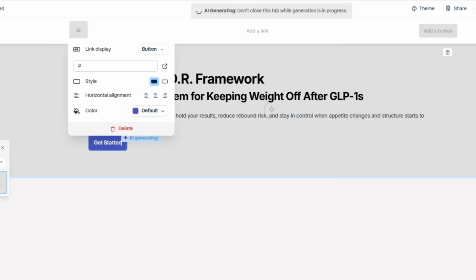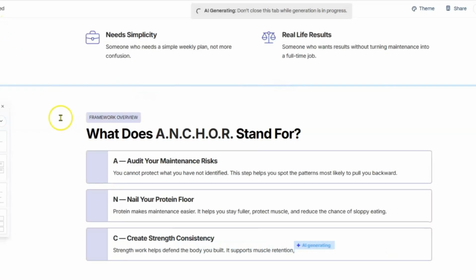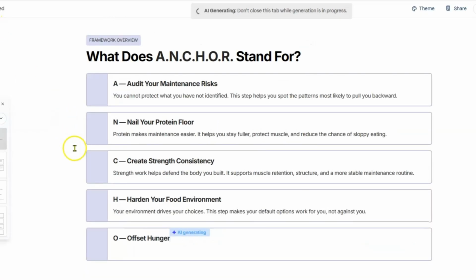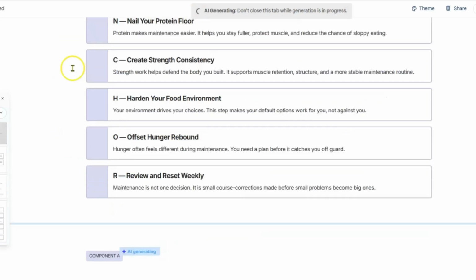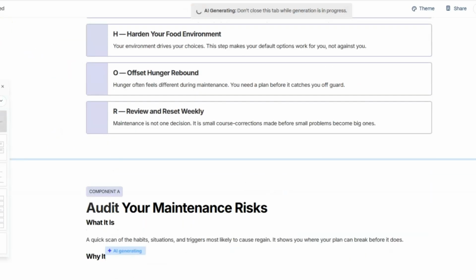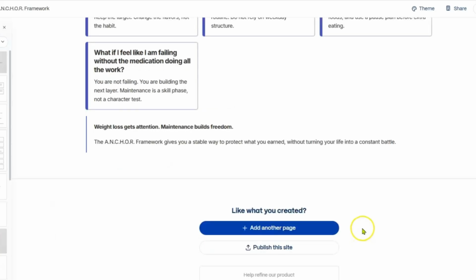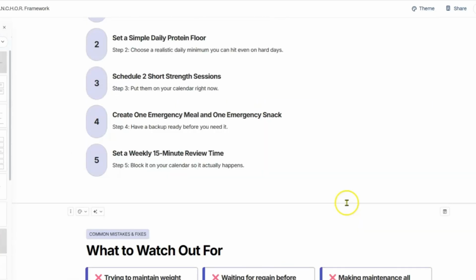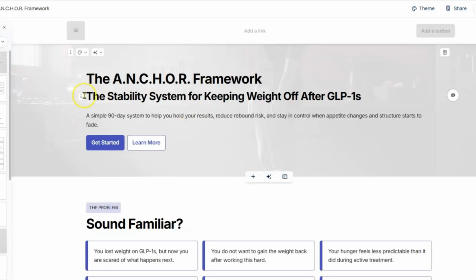So here's the title, the Anchor Framework. And as you can see, it's going through, staying here, creating this stuff. I'm going to pause this for time's sake, and I'll come back to it when it's done. It just got done, so let's go up here and see what we got. It took everything that we got. It called this the Anchor Framework, the stability system for keeping weight off after GLP-1s. And it's a simple 90-day system to help you hold your results, reduce rebound risk, and stay in control when appetite changes and structure starts to fade.